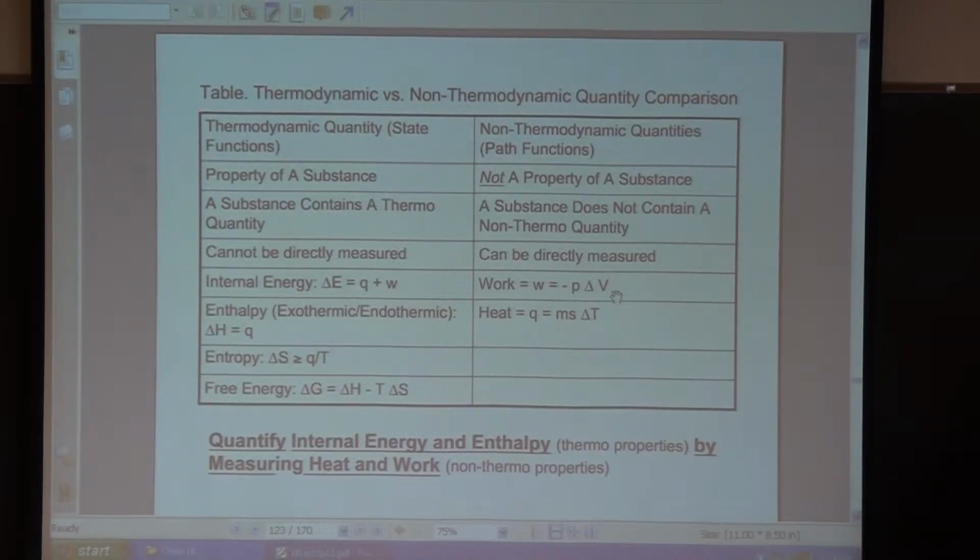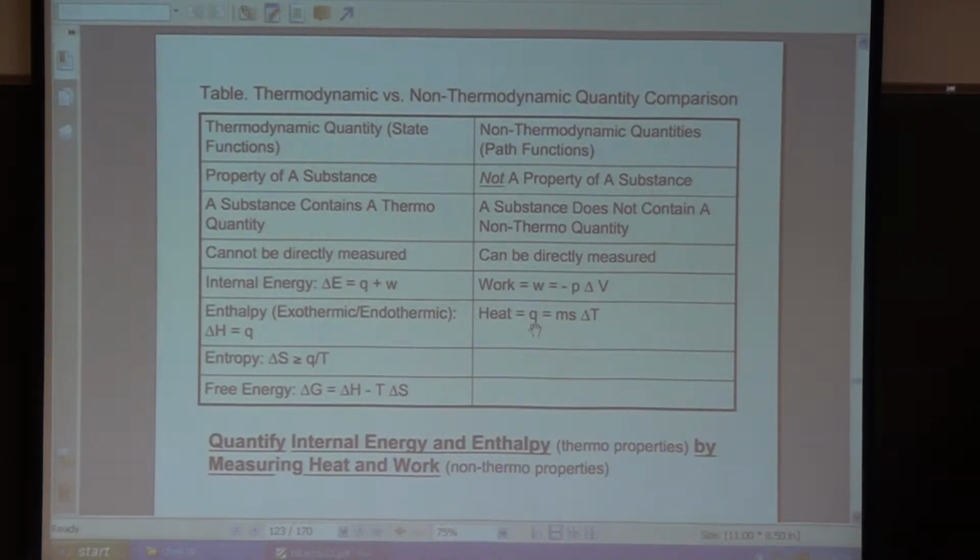So these quantities are easy to measure, pressure and volume. Okay, so based on pressure and volume, we can calculate work. We can also calculate heat by measuring mass, specific heat, and the change in temperature. Okay, because these three quantities are easy to measure, therefore we can calculate heat. So once we know Q and W, we can calculate internal energy. So delta E is defined as Q plus W.